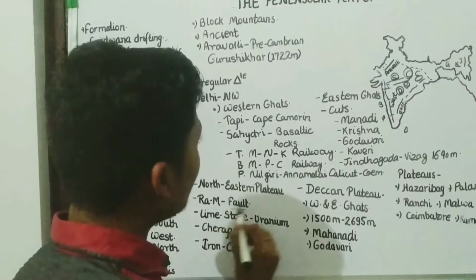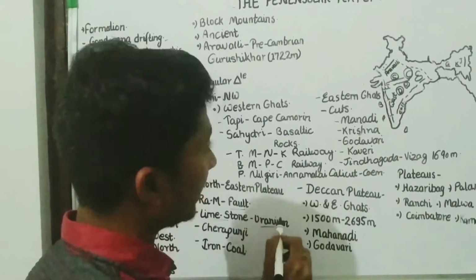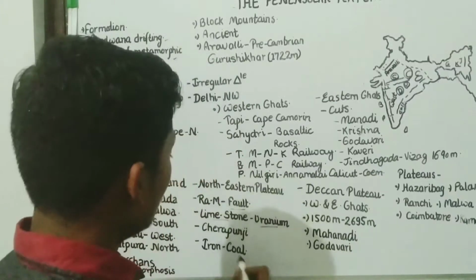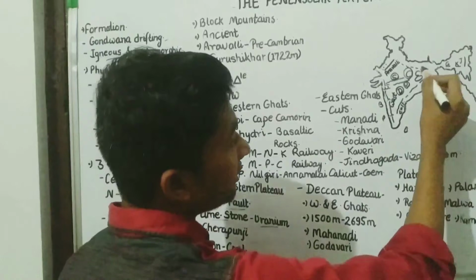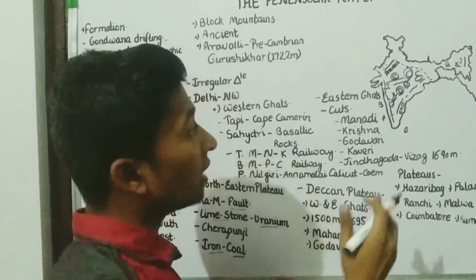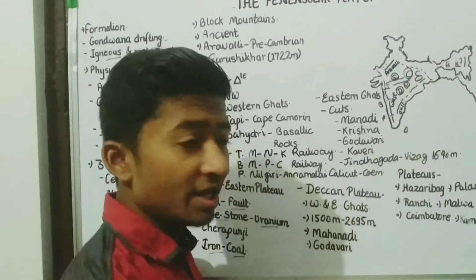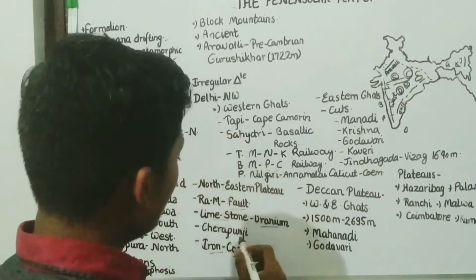Okay, and here we will find limestone and uranium in high quantity. Iron and coal are also found. Only this region in the world is a region where iron and coal both are found at the same place. Hence, it increases the economic value very much.